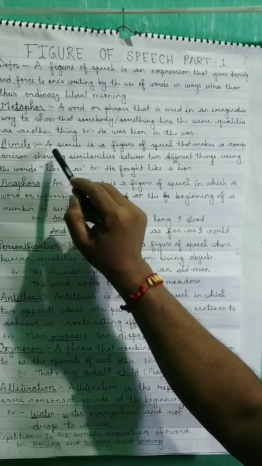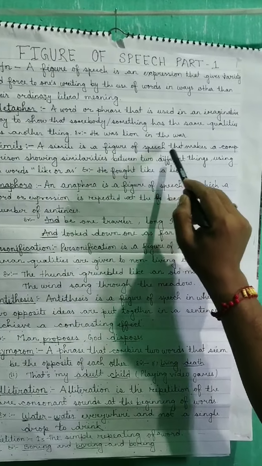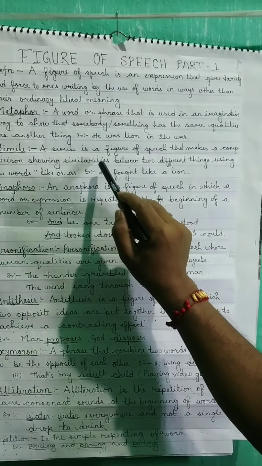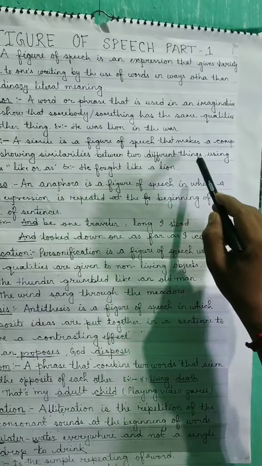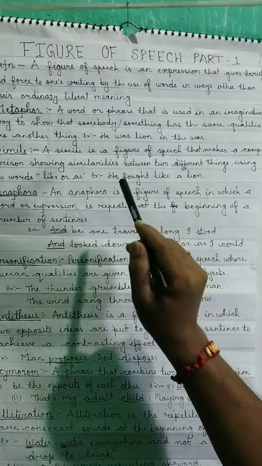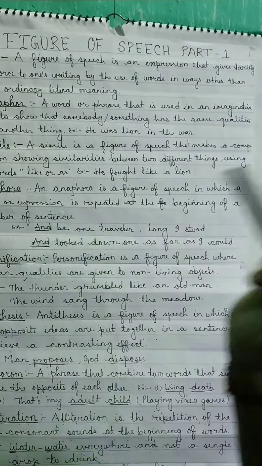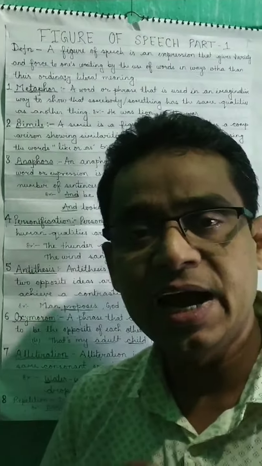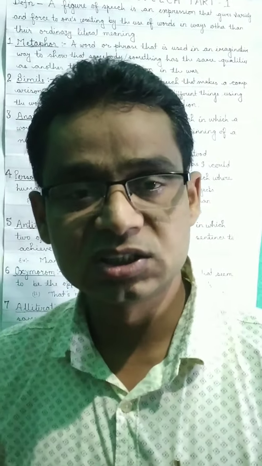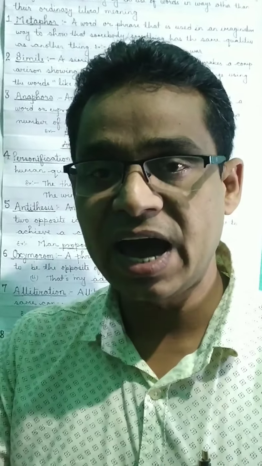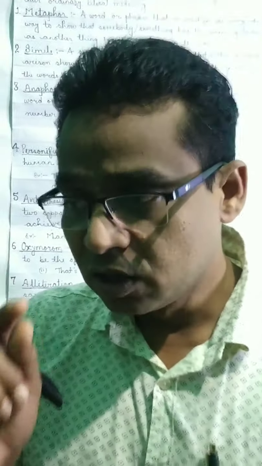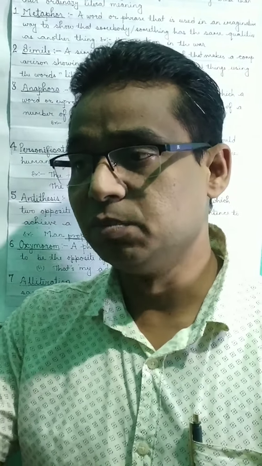Simile. A simile is a figure of a speech that makes a comparison showing similarities between two different things using the words like or as. For example, he fought like a lion. Simile and metaphor both are used to compare two things. Okay, simile is used by using as or like, while metaphor is used without as or like. So understand the example.